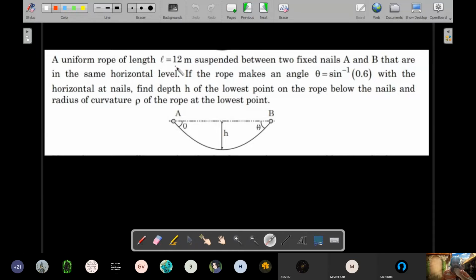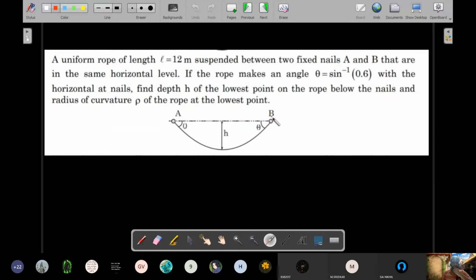A uniform rope of length L equal to 12 meter is suspended between two fixed nails A and B. You could see these are now back to the same level, in the same horizontal level. If the rope makes an angle of theta equal to 37 degrees, right? So this theta, this time he's measuring with horizontal. Find the height h of the lowest point on the rope.